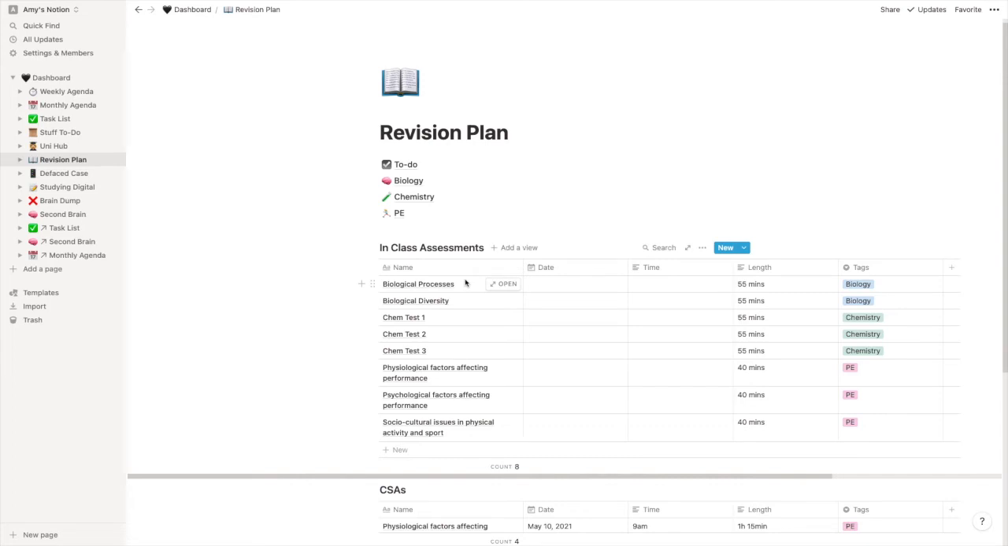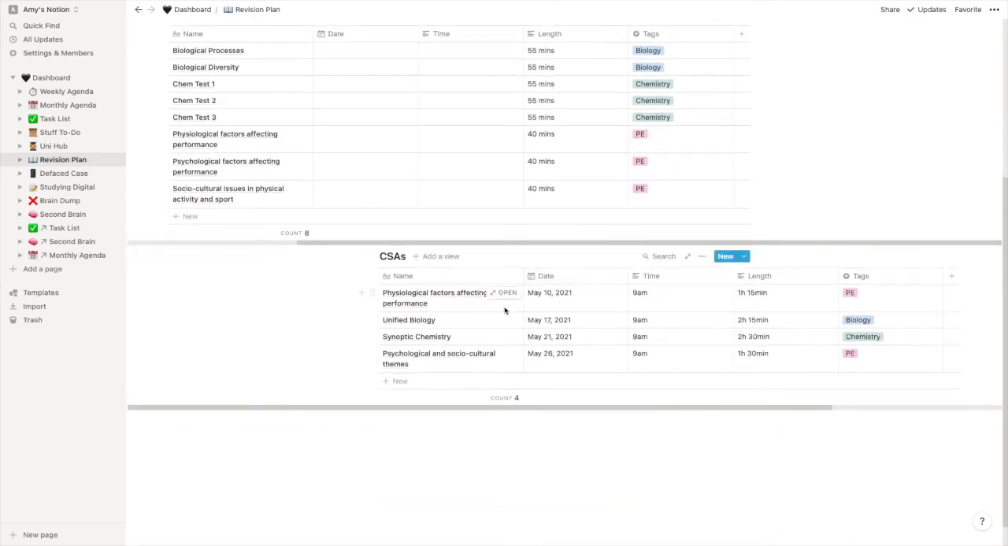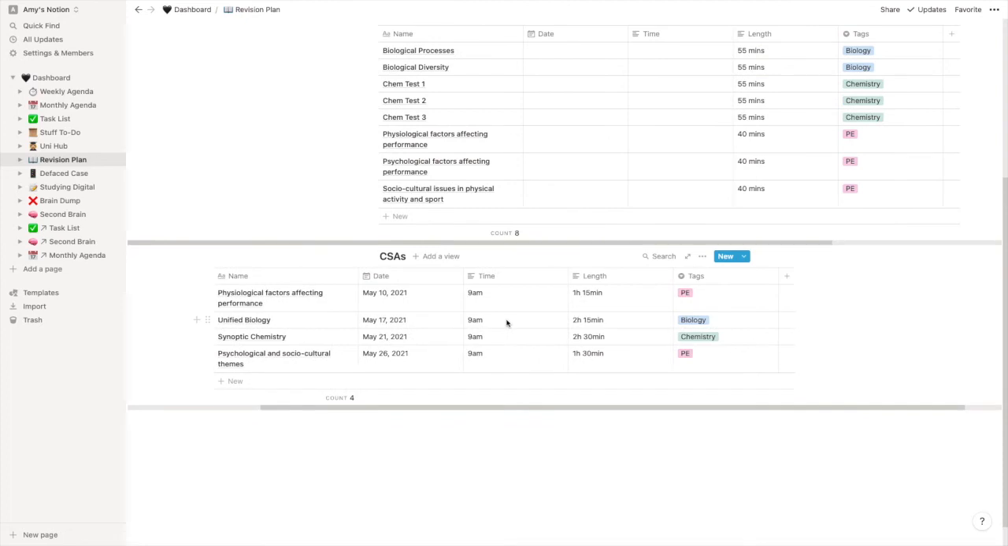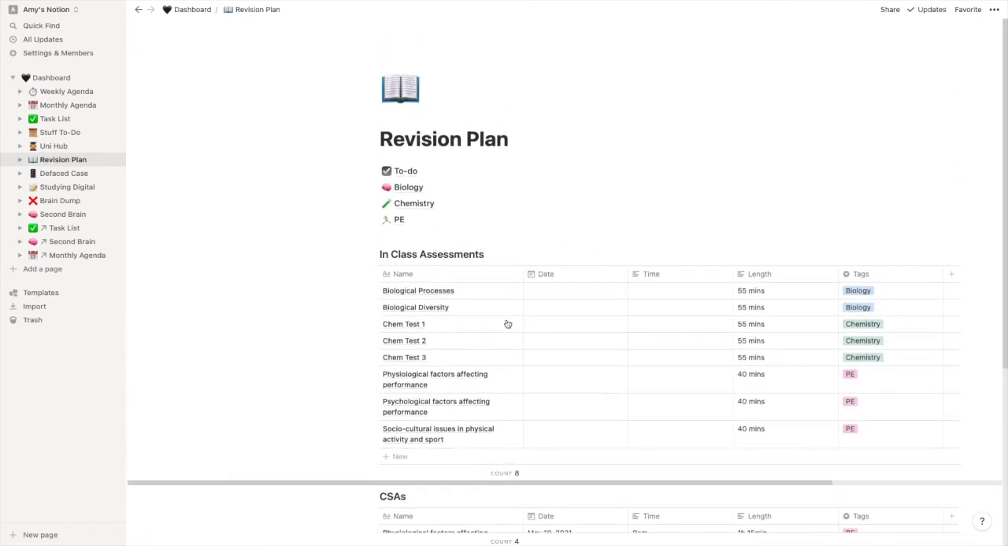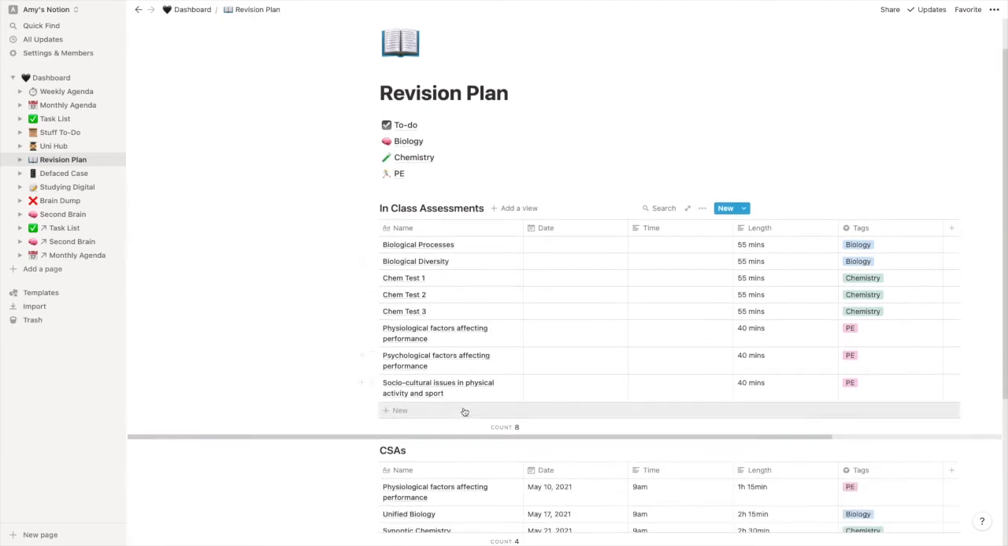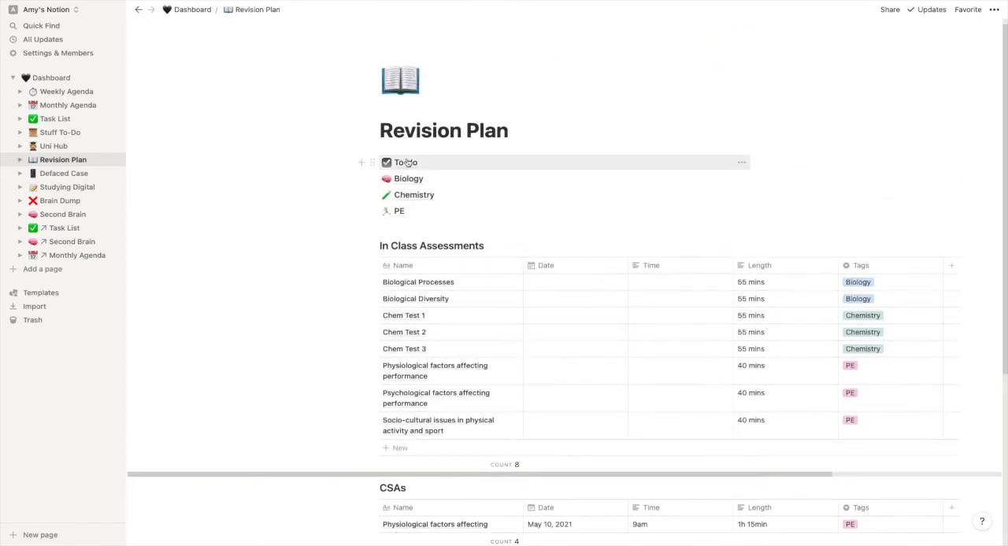So with all the new exams, it's super confusing, but we have in-class assessments as well as CSAs. And the CSAs are Centre Standardised Assessments, so it's almost like final exams, but not. So here we've got the list of all of my in-class assessments. I don't know the dates or times of them yet, but they will be after Easter, so from like the 28th of April, I think. And then the CSAs are from May the 10th, which I've got the dates for those already, so I've put them all in there.